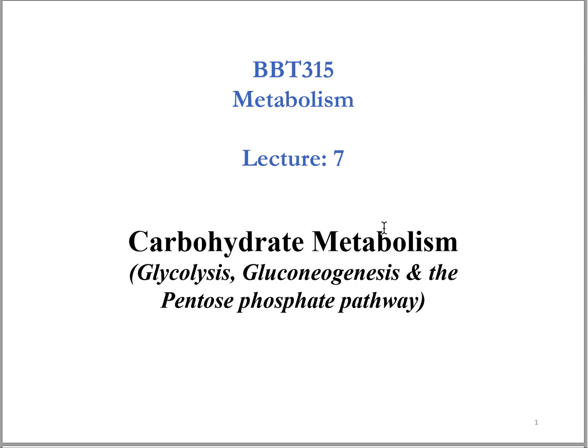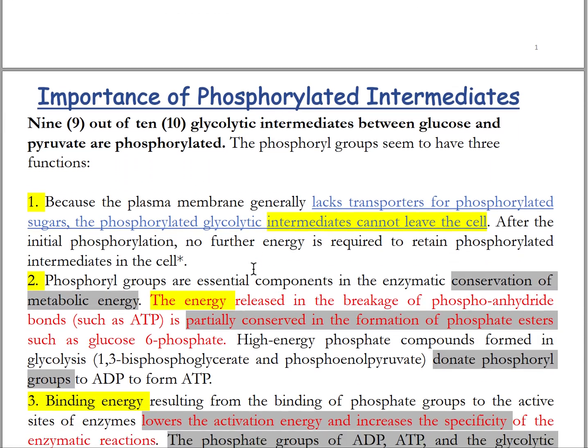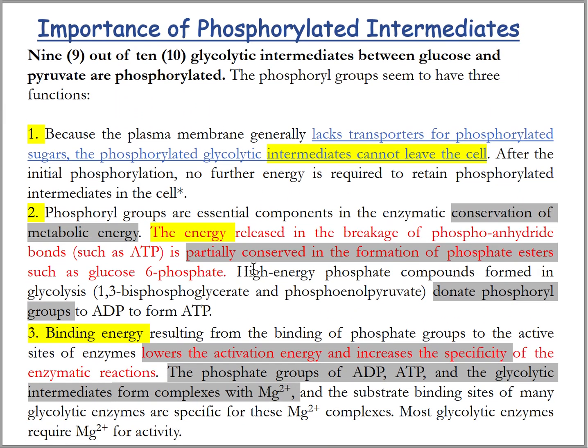This will be lecture 7, and we were studying carbohydrate metabolism. In the last class we studied glycolysis, and today we will study some other parts of glycolysis. So what is the importance of phosphorylated intermediates?